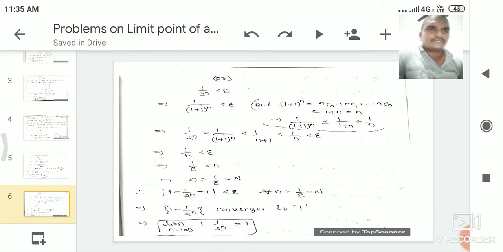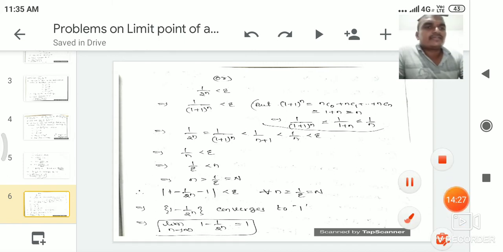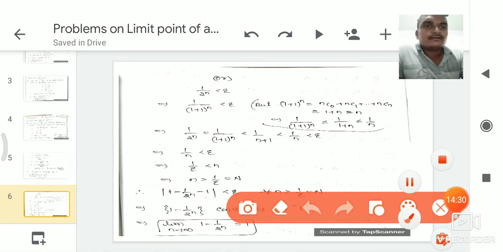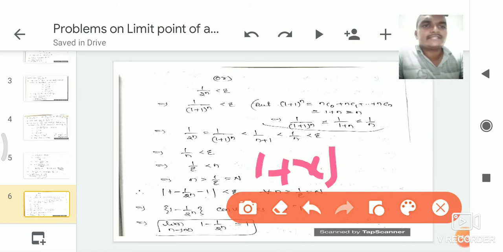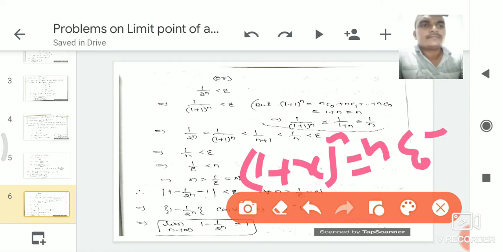So what is the formula of 1 plus x whole power n? nc0 plus nc1 into x plus nc2 into x square plus and so on. So here the formula is 1 plus x whole power n is equal to nc0 plus nc1 into x. Here x is nothing but 1. That's why 1 plus 1 whole power n can be written as nc0 plus nc1 into x. In place of x we substitute 1, that is nc1. Next value is nc2 into x square. x is 1 here, and 1 square is nothing but 1.